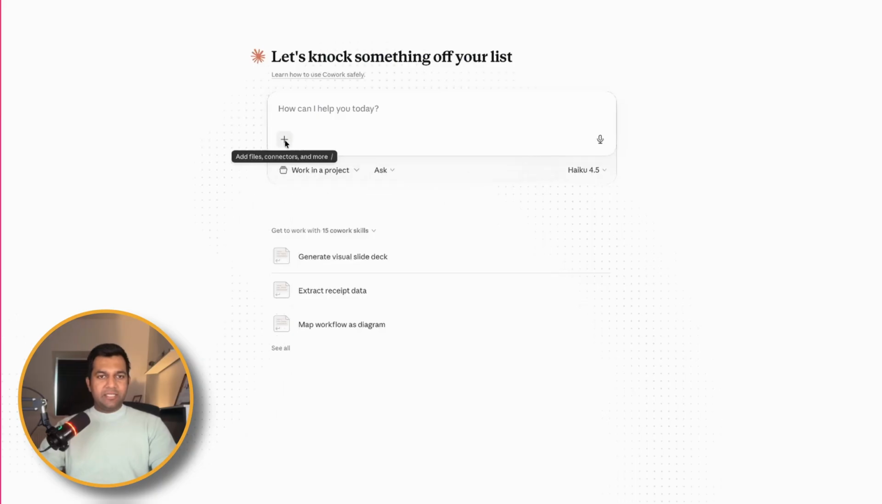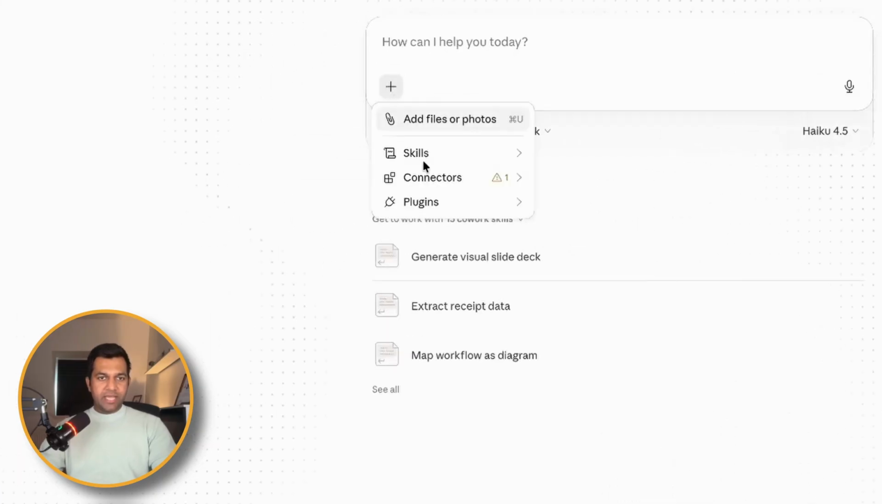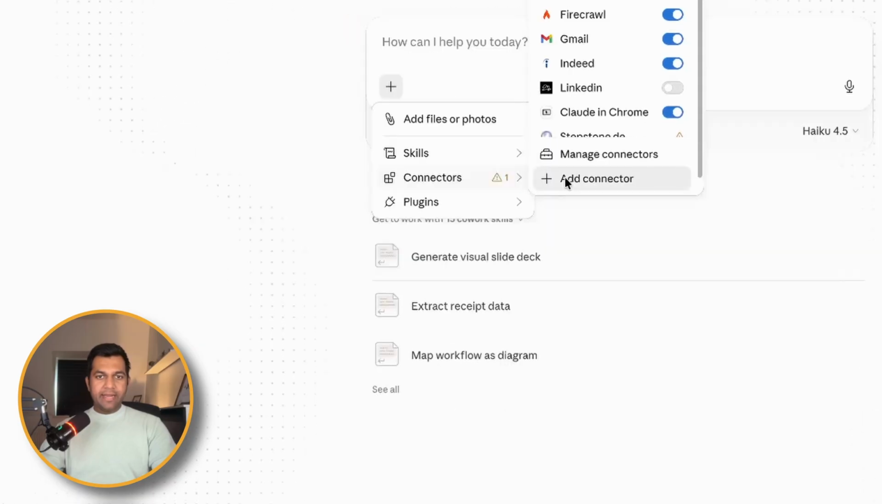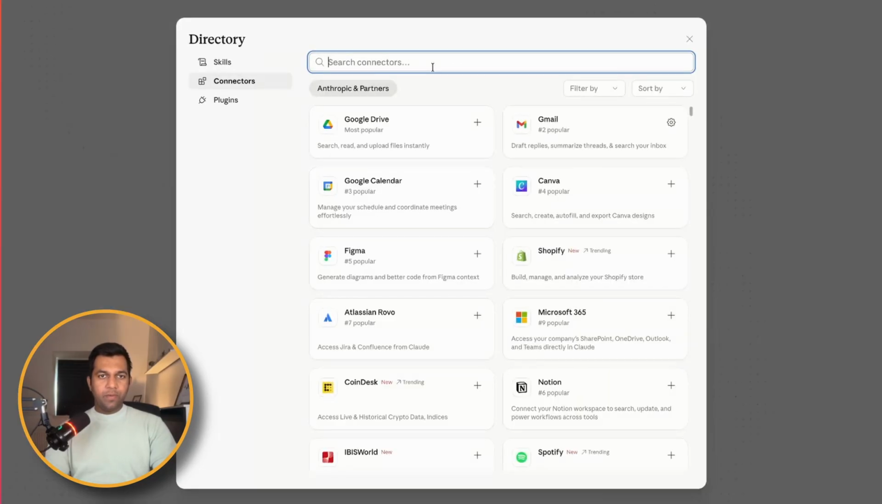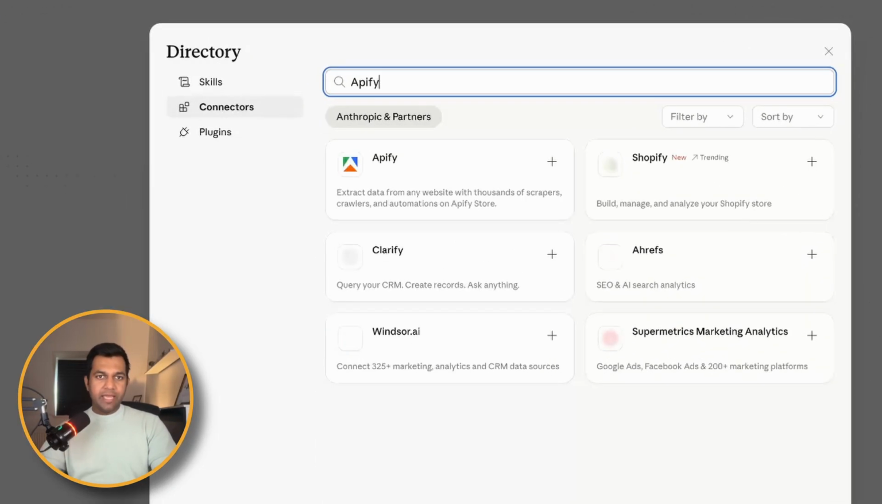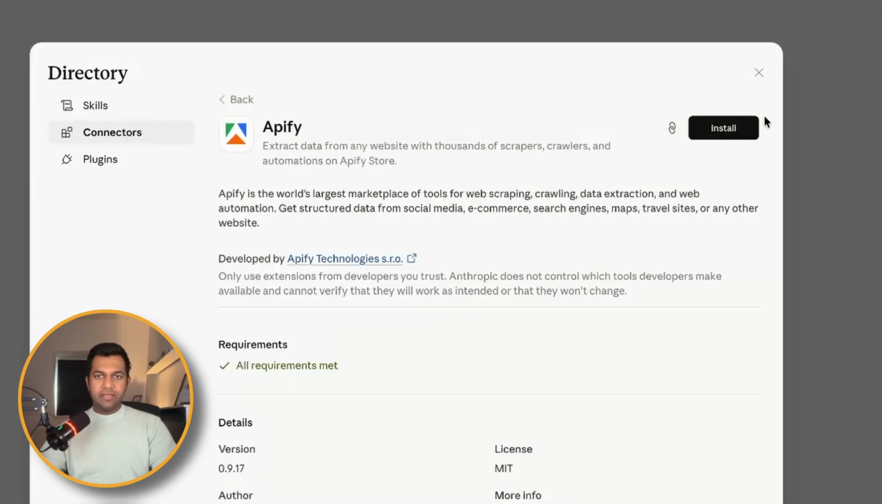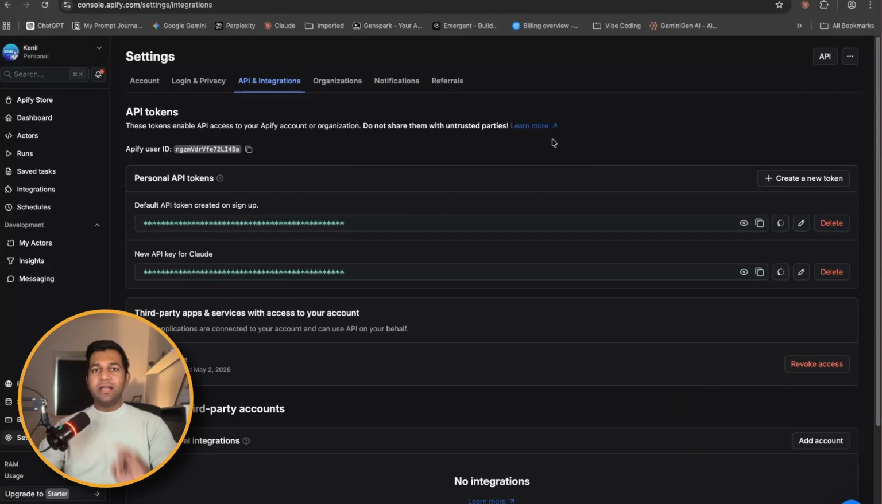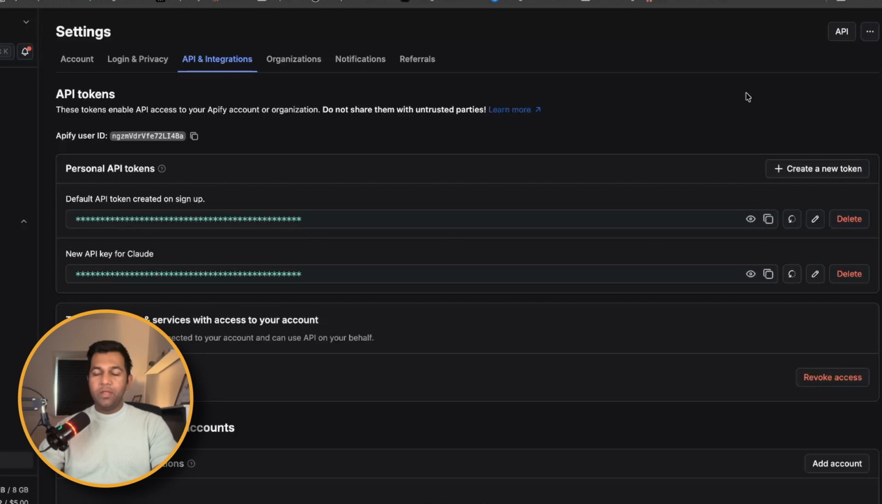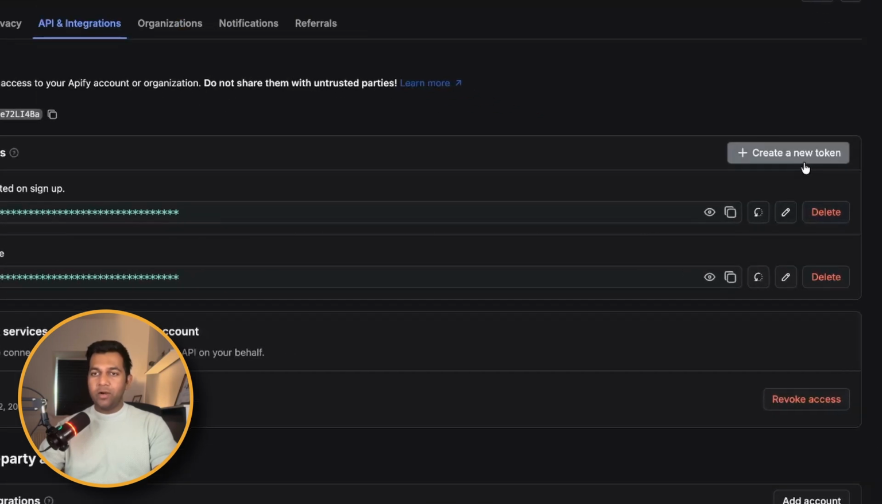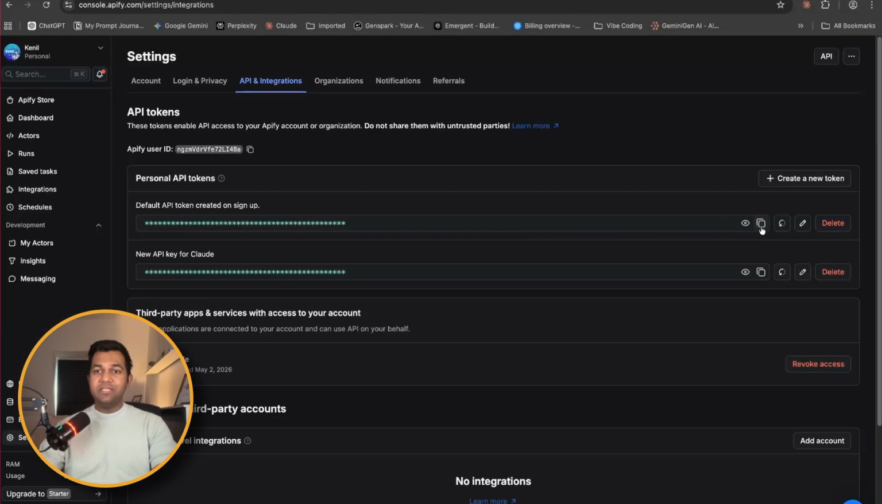Alright, to set up Apify, just click on this plus icon, then click on connectors, add connectors, and then it will open like this. You can then search for Apify. Just click here and then just click on install. While the connector was installing in Claude, I opened Apify to collect the API token. By default, there is an API token which you can copy from here, or else you can create a new token based on your requirements. I will just copy it here.